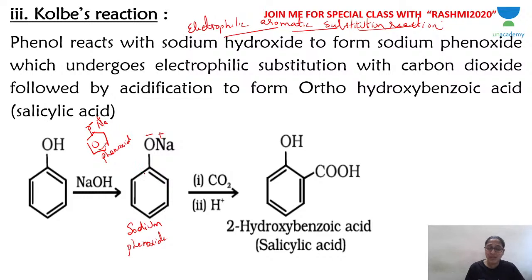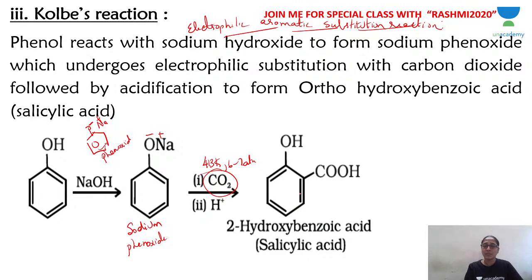Why is phenoxide ion generated before you actually carry out the reaction? Because phenoxide ion is more active towards electrophilic aromatic substitution reaction than phenol. That is why phenol is first converted into phenoxide ion. Phenoxide ion will undergo electrophilic substitution even with a weak electrophile like carbon dioxide. So phenoxide ion undergoes electrophilic substitution with carbon dioxide at 413 Kelvin and 6 to 7 atmospheric pressure to give you salicylic acid.